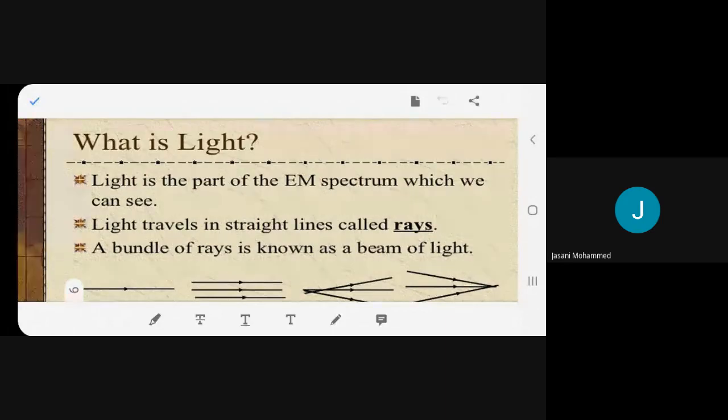So what is light? It is electromagnetic spectrum. We already know about it, right? Travels in straight lines. Ma'am, that also we know. Which are called as rays. Light rays come from the sun. It travels in straight line. We know that. And a bundle of rays is called as beam of light. That also we know. That is what I'm asking you. You know about it or you don't know? Or did you learn something new today?